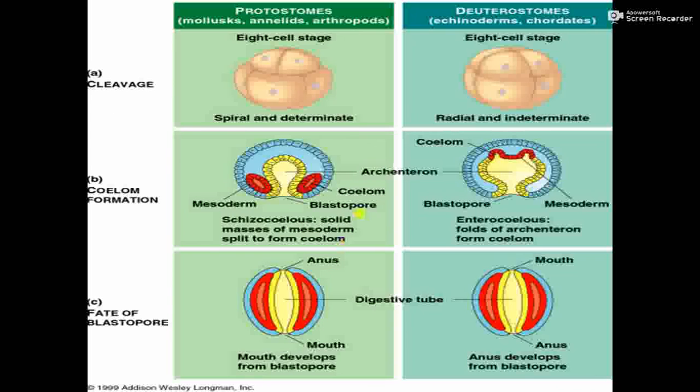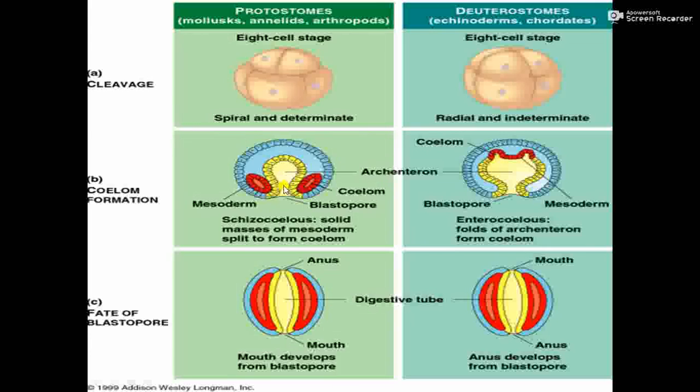Now we have learned deuterostomy and protostomy. I want to show the image. Cleavage is the division of the zygote, and many cells form, like this 8-celled stage. Later they develop into the germ layers, including the mesoderm. Here you can see the archenteron. The archenteron will develop into the digestive system.